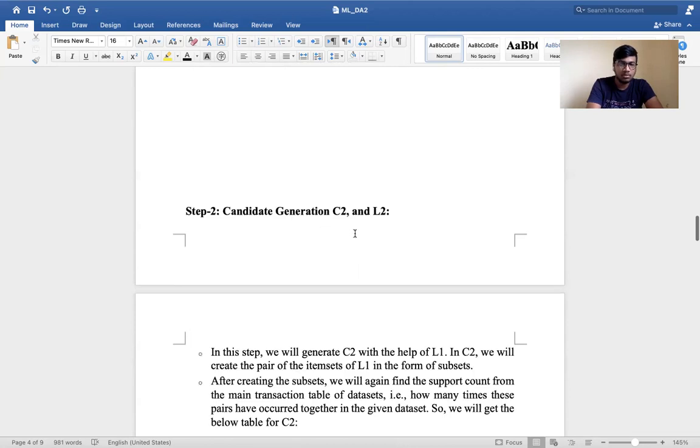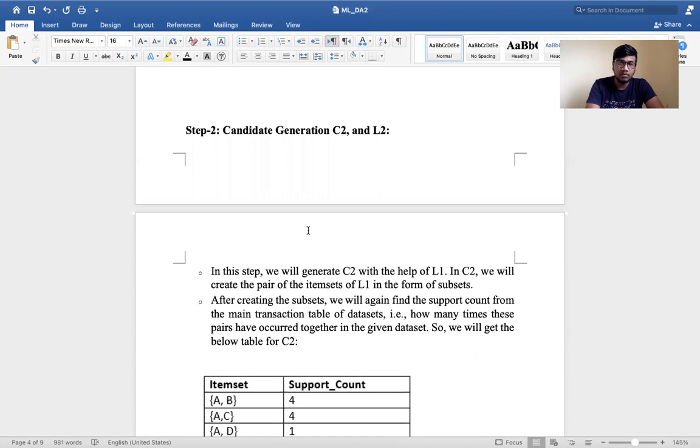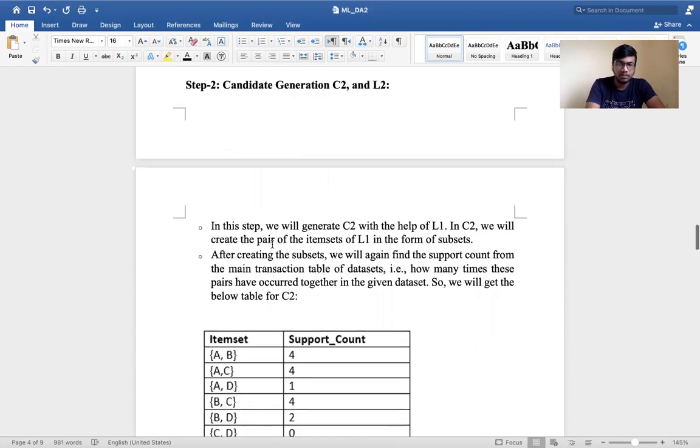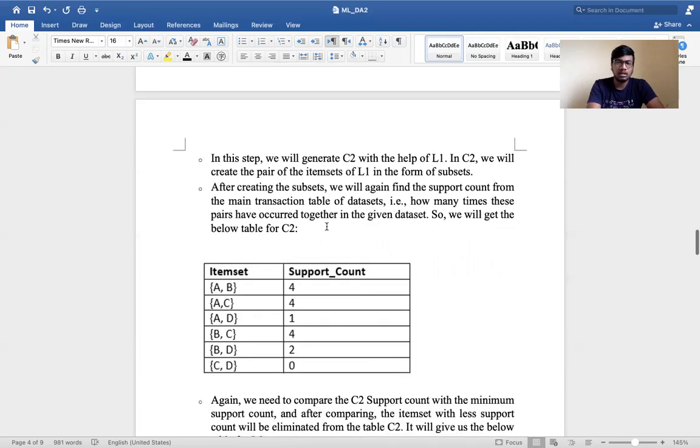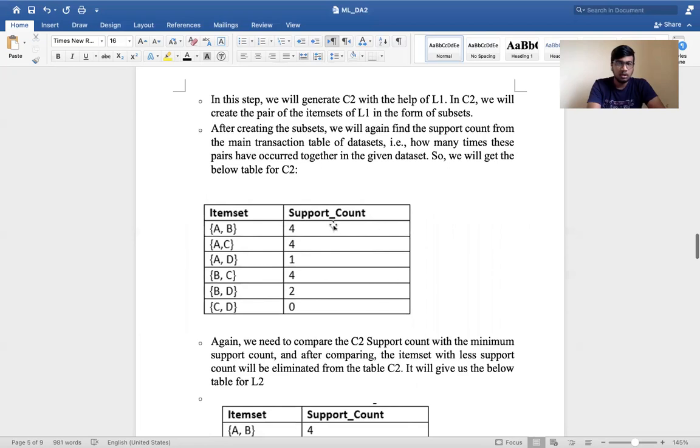And now step 2. We'll generate C2 and L2. We will generate C2 with the help of the previous L1 values. In C2, we will create the pairs of the item sets of L1 in the form of subsets. After creating the subsets, we will again find the support count from the main transaction table of our data set, how many times these pairs have occurred in the given data set. So we will get the below table as C2.